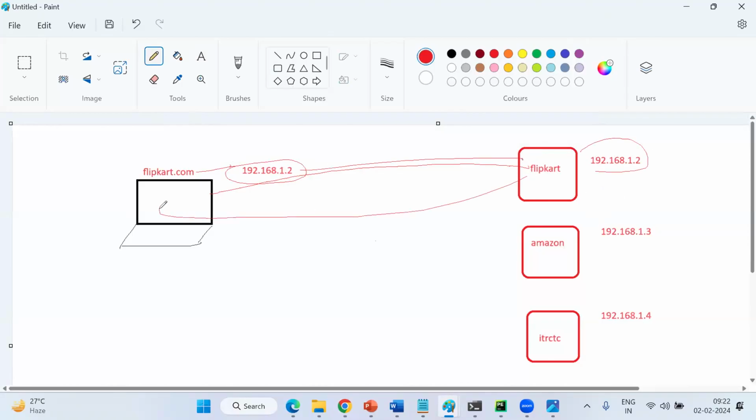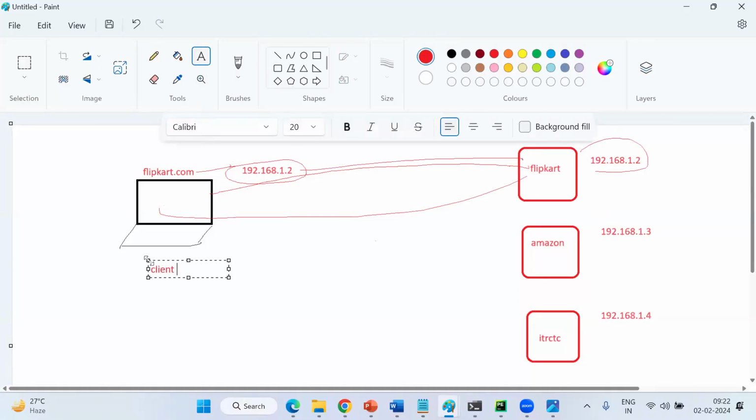We get the Flipkart response back to my client. So here I can say this is the client, and this is the server. The client is nothing but what? It requests some resource. Clients always request some resource. So I'm requesting a Flipkart resource. What about the server? It gives a response to the client's request. Clear or not? Whatever clients request, servers have to respond.